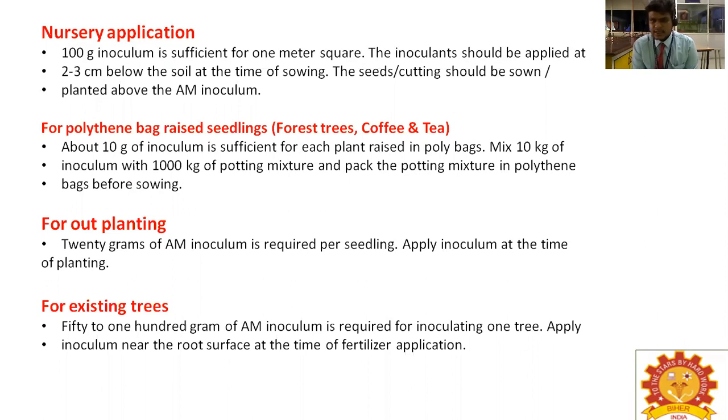So in this class we discussed mycorrhizae and its types, what is meant by vesicular arbuscular mycorrhizae, that is, morphology, function, benefits, and isolation by two methods. First one is direct examination in roots and also examination of soil. Then we discussed mass production of VAM and the methods of applying VAM in crops. Okay, thank you.